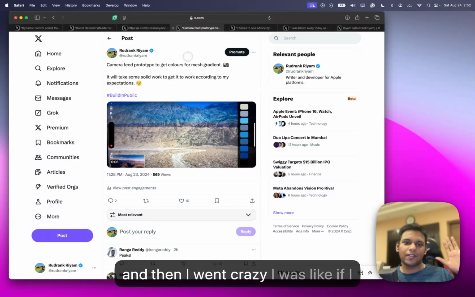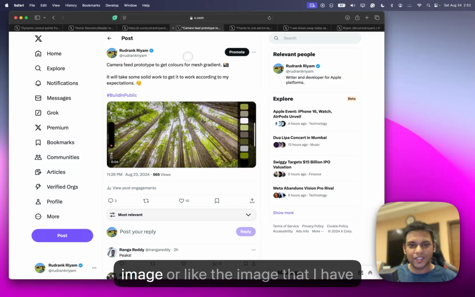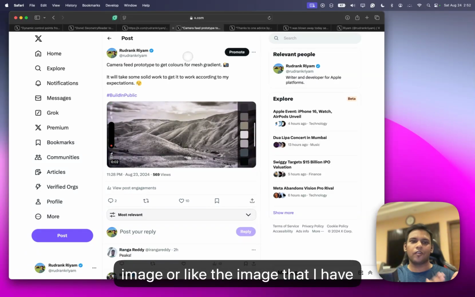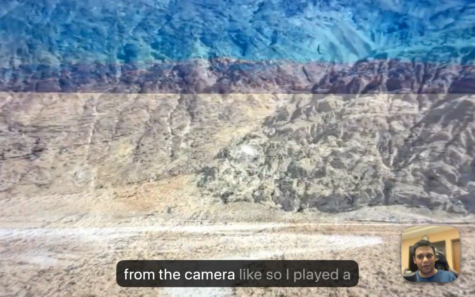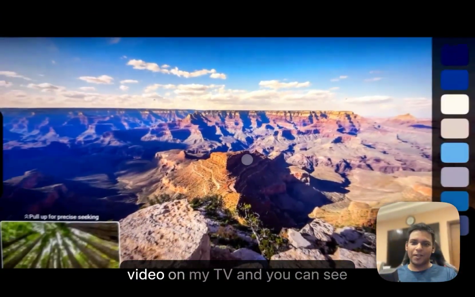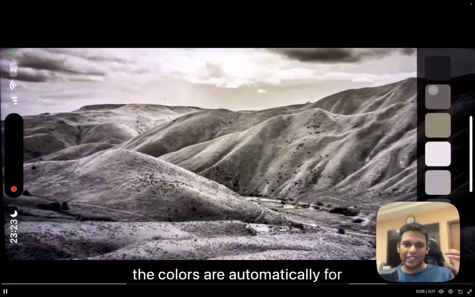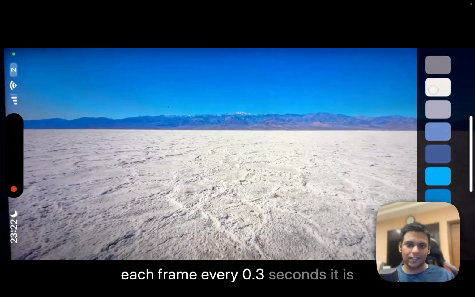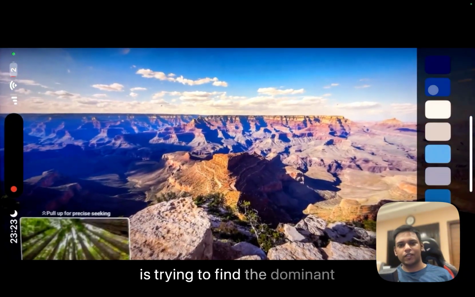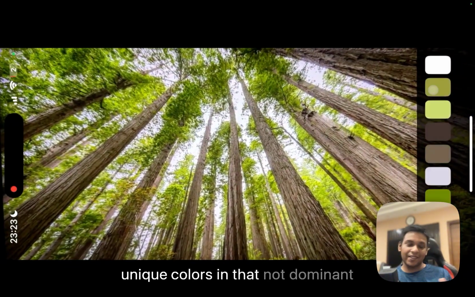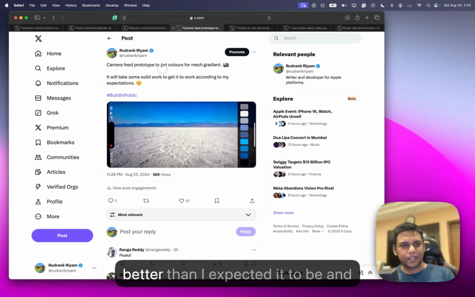And then I went crazy. I was like, if I can get the colors from a single image, or the image that I have on my phone, what if I get an image from the camera? So I played a video on my TV, and you can see the colors are automatically, for each frame every 0.3 seconds, it is getting a new image, and it is trying to find the prominent unique colors in that, not dominant, and the results are much better than I expected.